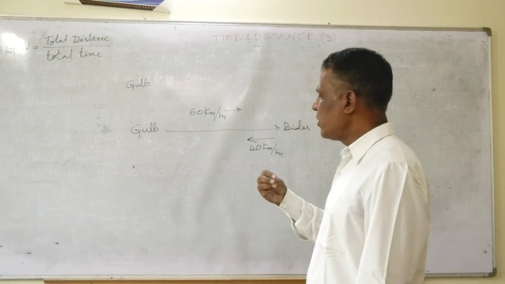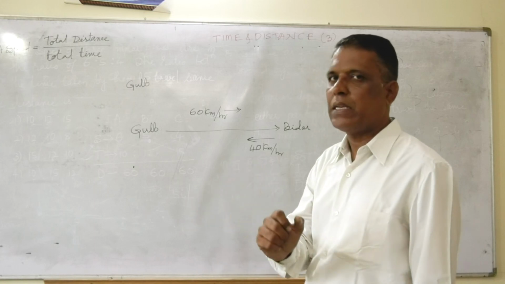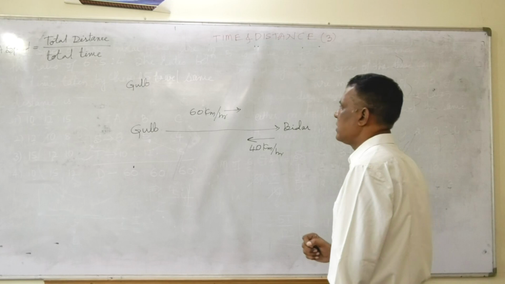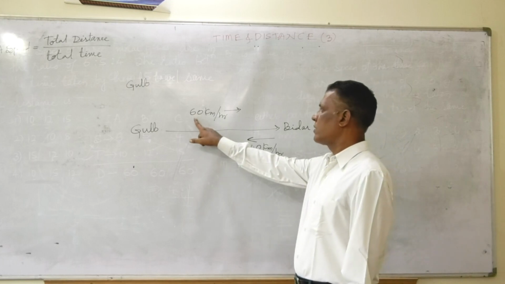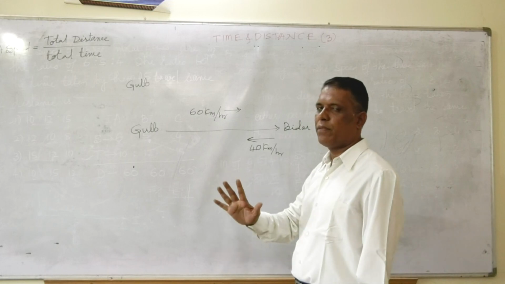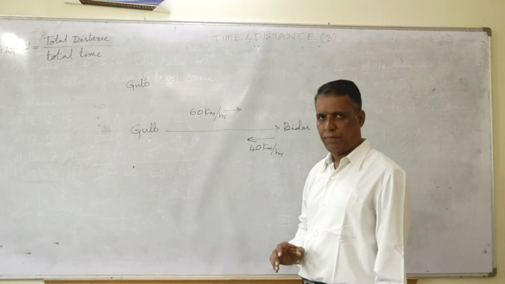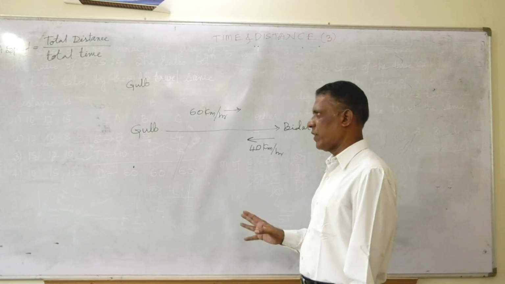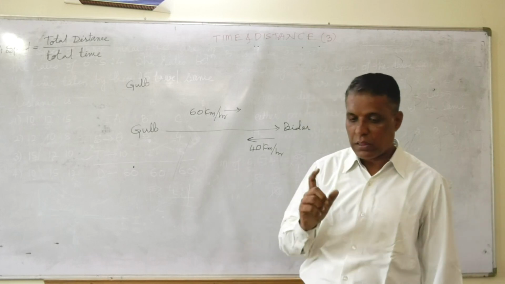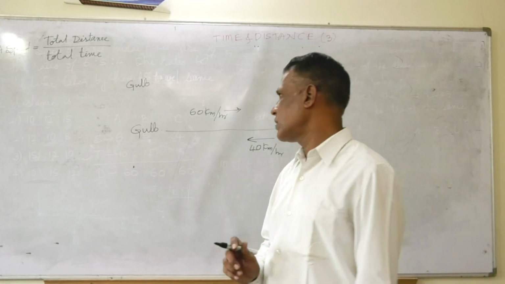All of a sudden, the majority of people, if they do not have the basic concept, will answer like this: 60 plus 40 divided by 2 is 50. Is it? Okay, friends. Those who are thinking like that, we'll discuss later.